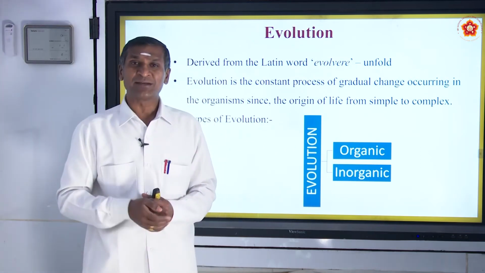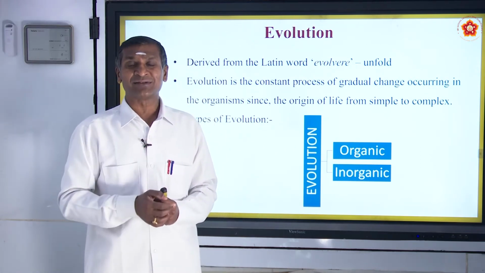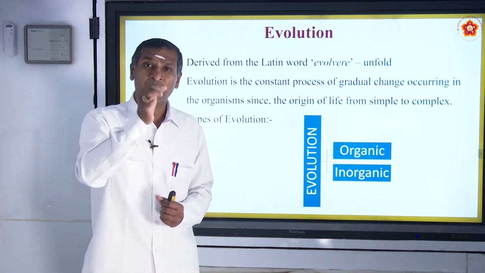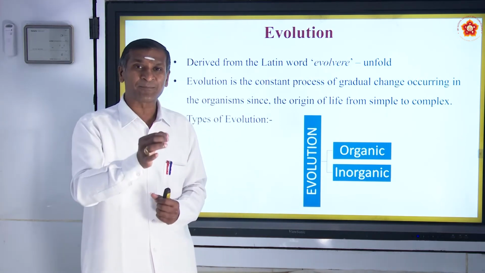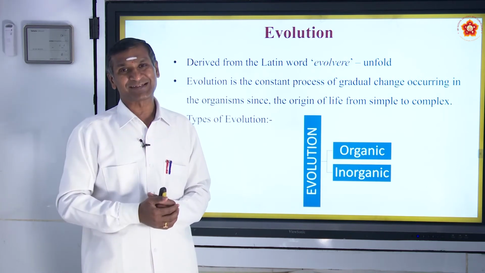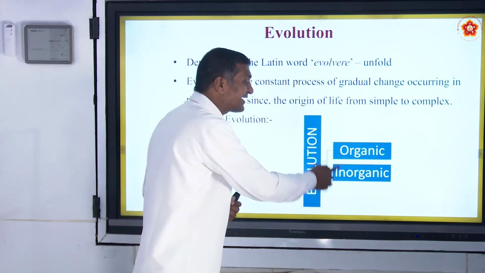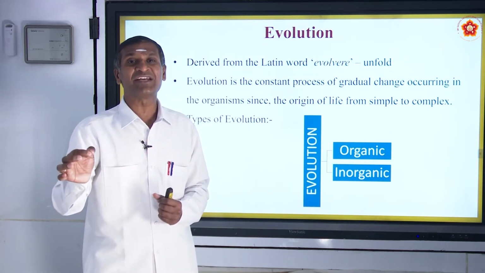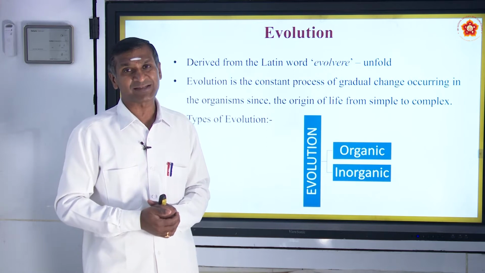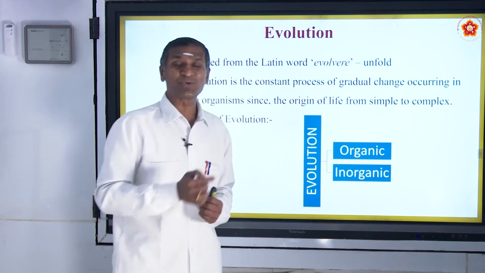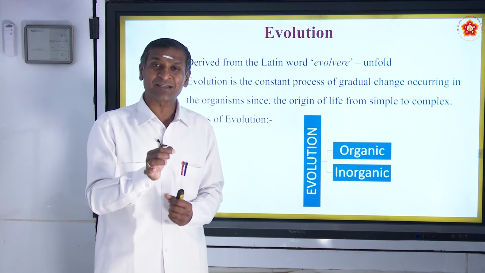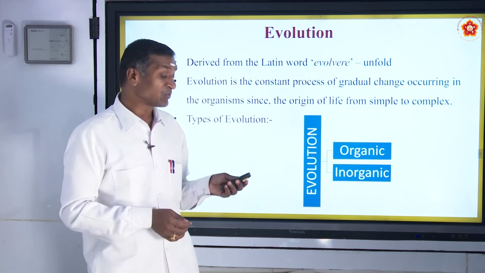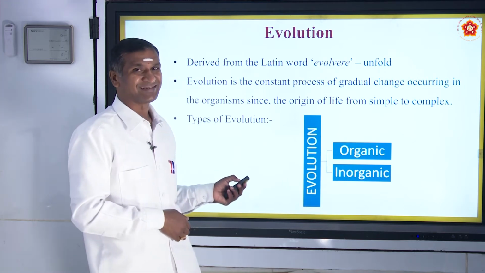Inorganic evolution is also evolution. It is also a gradual process of change of non-living things from simple to complex. So inorganic evolution is non-living things changing from simple to complex. Organic evolution is living things changing from simple to complex. These are the two types of evolution.